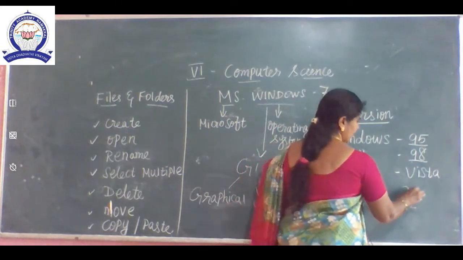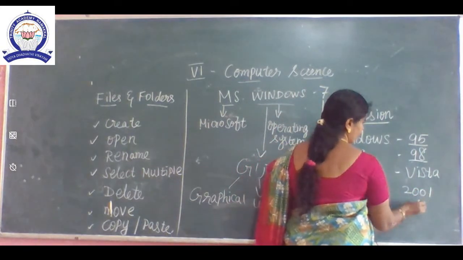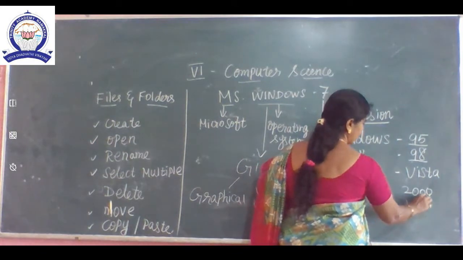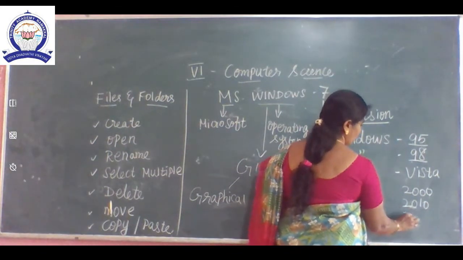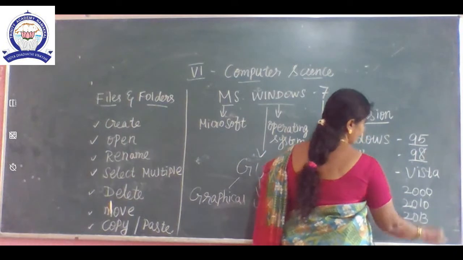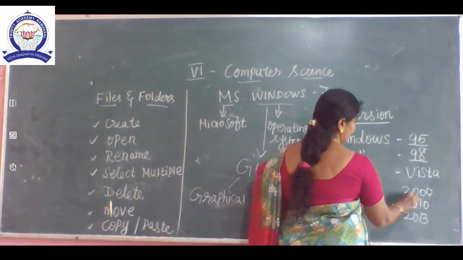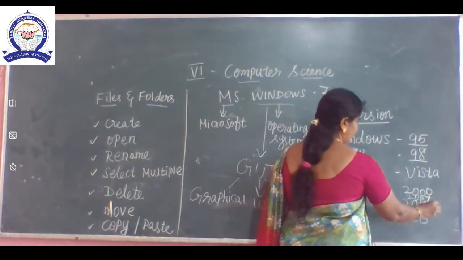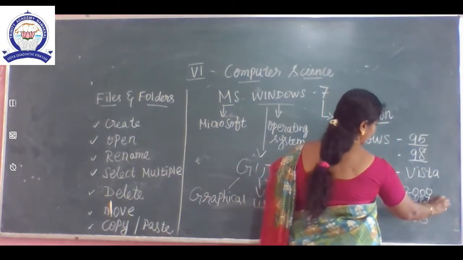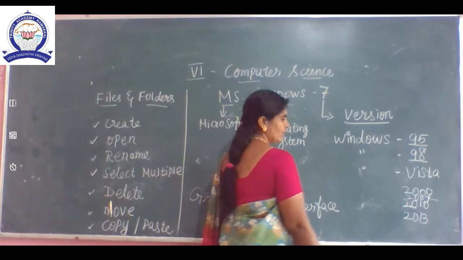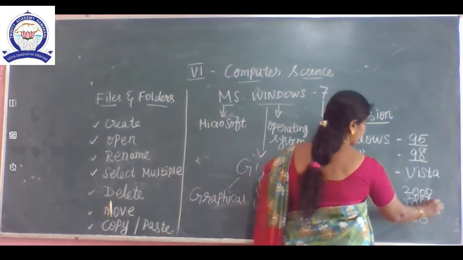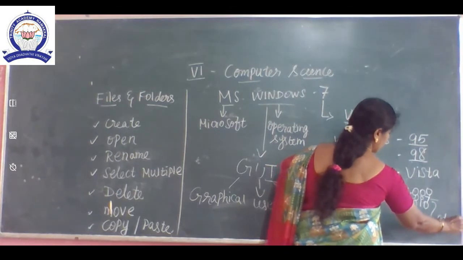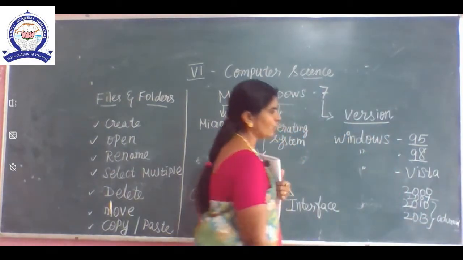So, next, 2000. Okay, now 2010, 2013, and in between, 2007. Okay, now our book is based on Windows 7. Windows 10 and 13 are advanced versions.